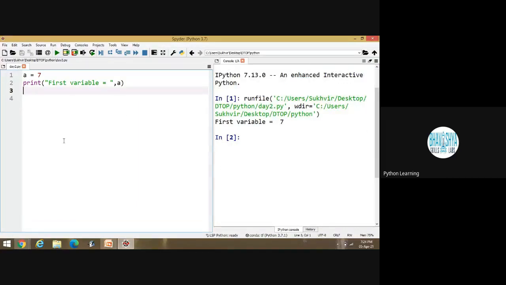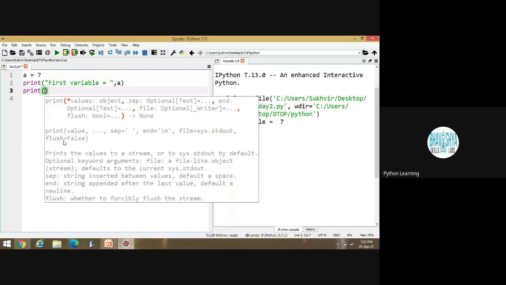And suppose I have to check the type here. Print, if I am writing in double quotes, type of A, or type of a variable is equal to, what I have to write?